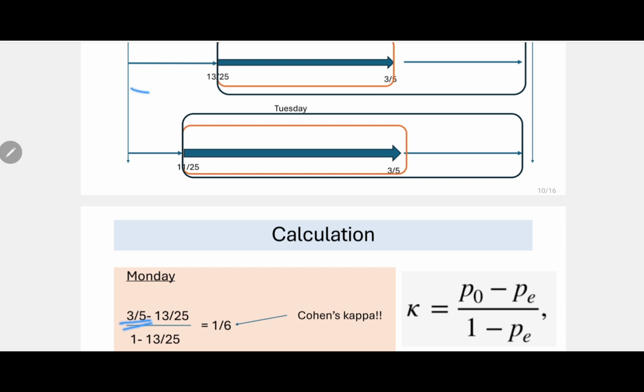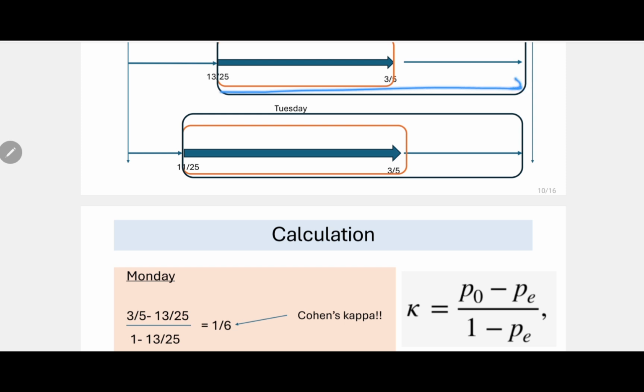So 3 out of 5, this whole 3 by 5 minus this part is this bold arrow, right? Divided by this whole thing. What is this whole thing? 1 minus 13 by 25. So this total is 1. If this total is 1, and if I subtract this part from this whole one, then what will I be remaining with?